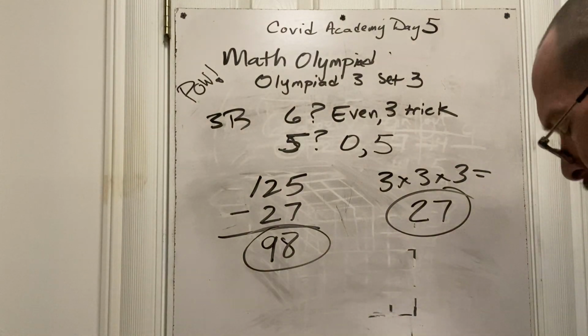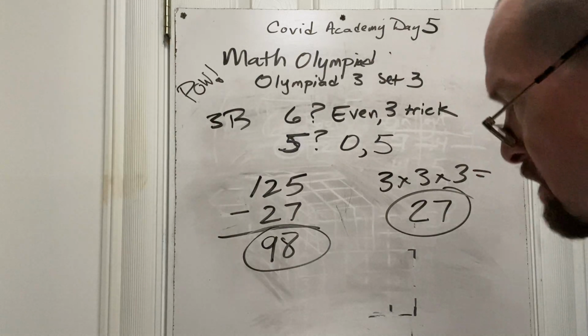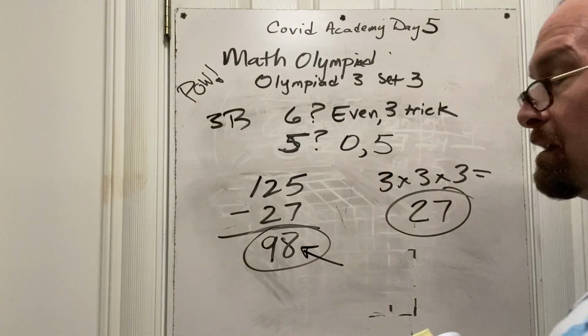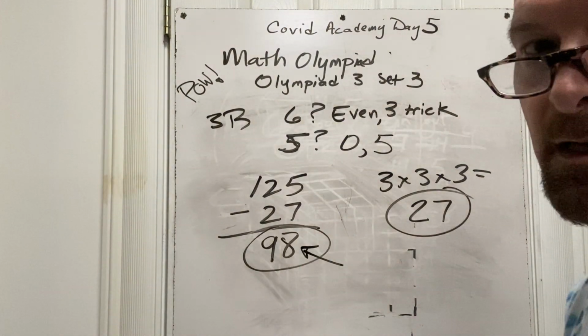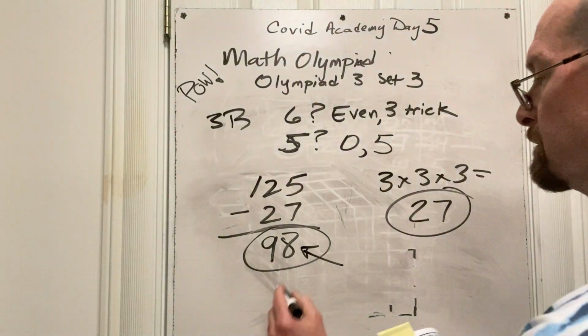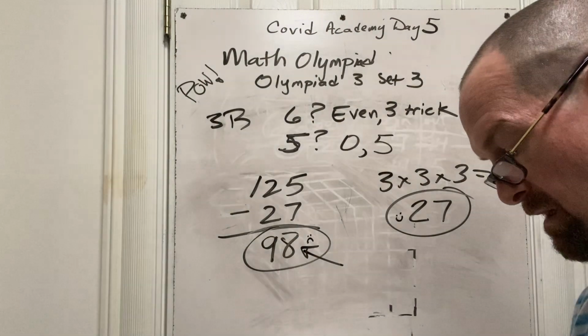Wait, is that what it says? How many of them, small ones, are not painted orange? Oh, that's just the 27. So I am done at 27. 98 did have some kind of paint on them. And 27 didn't. So these are the painted ones, and these are the happy, unblemished ones.